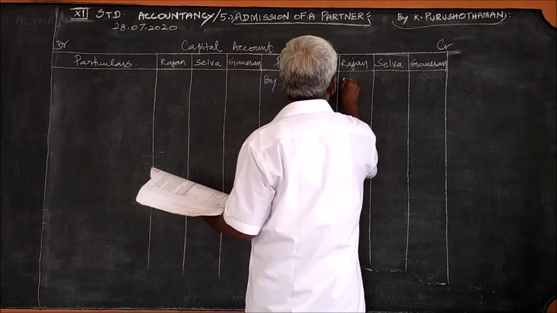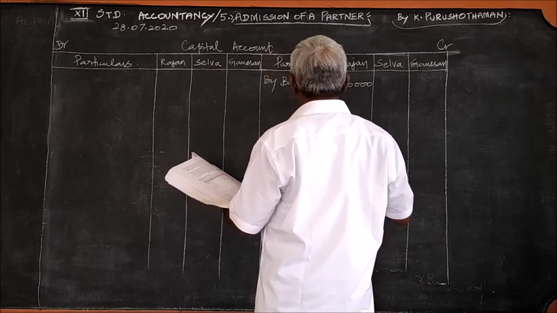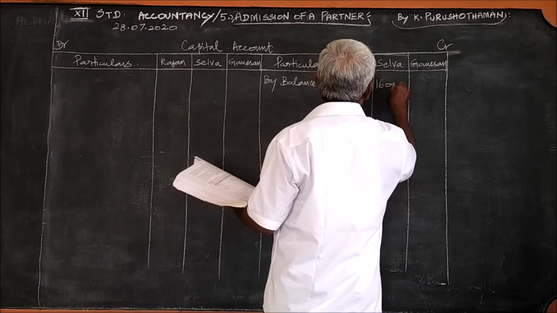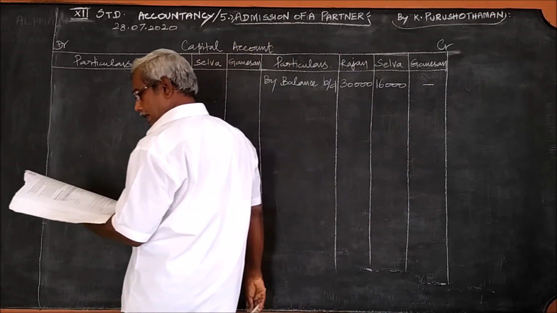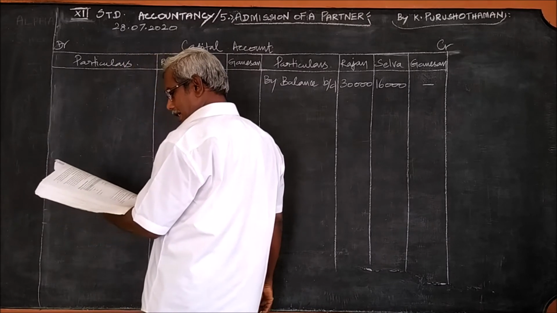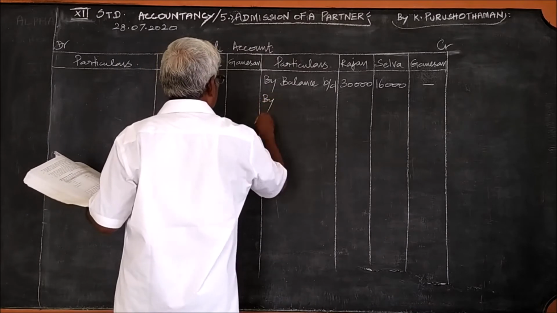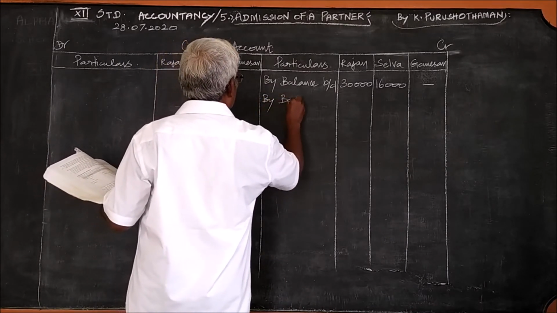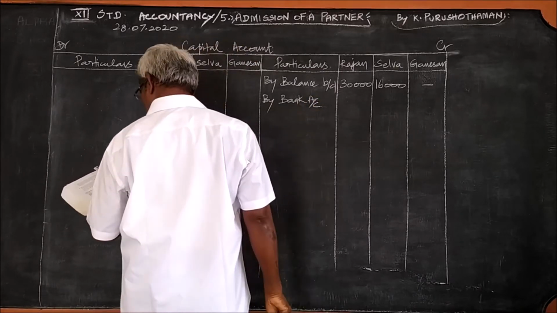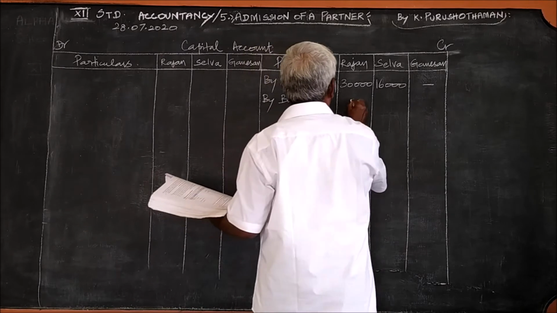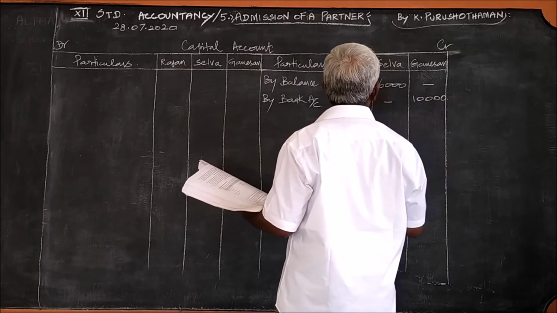Rajan 30,000, Selva 16,000. But the new partner Ganesan has to bring in 10,000. So by bank account, bank is the receiver. By bank account, the amount is 10,000. For the old partners, nothing, only the new partner has brought in 10,000.